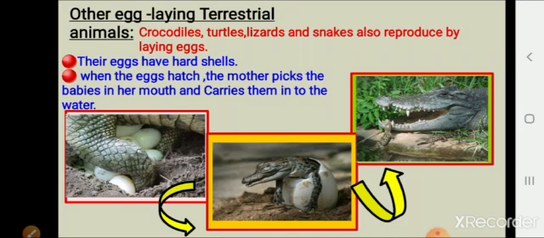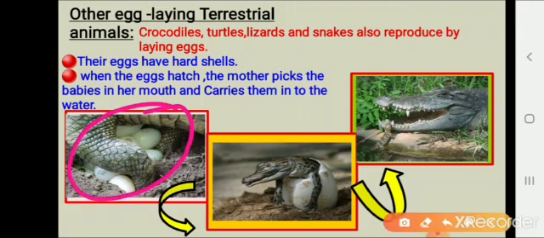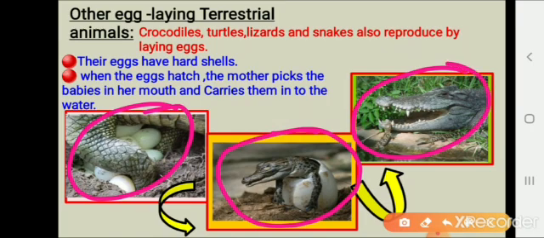Crocodiles and alligators make nests for their eggs on the ground near the river banks. After laying the eggs, the mothers cover the eggs with sand. Only a few of them hatch, as some do not get sufficient heat and some are eaten by other animals. So when the eggs hatch, if you see in this picture, the mother picks the babies in her mouth and carries them into the water. She guards them for several months.